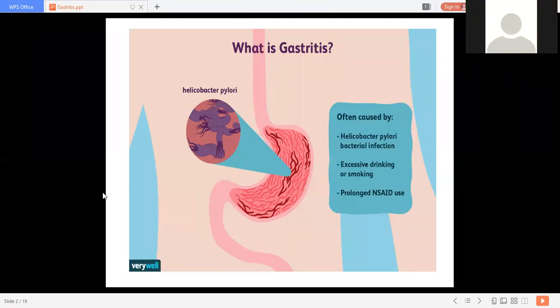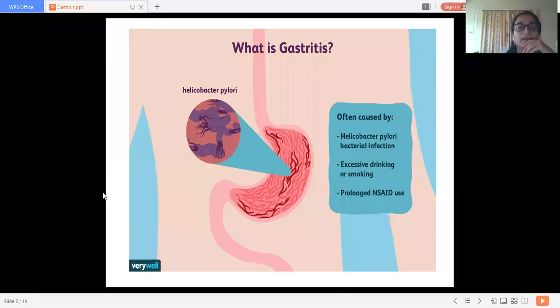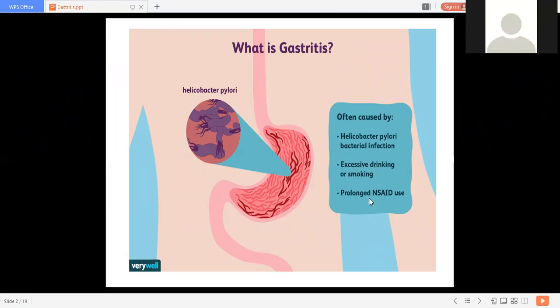Non-steroidal anti-inflammatory drugs. Because of prolonged use of these drugs, the stomach mucosa, which is very delicate, gets damaged. Either it gets damaged due to bacterial infection, or due to surface irritants, that is, they directly affect the surface, like drinking alcohol or smoking, and also the drugs, okay.